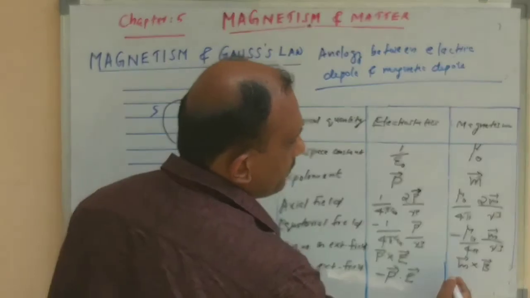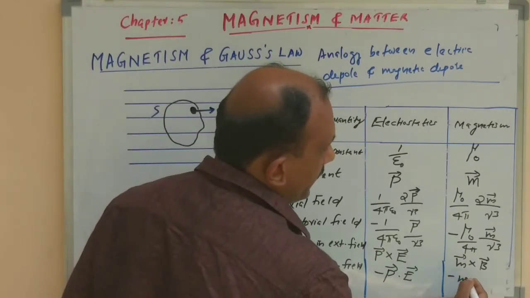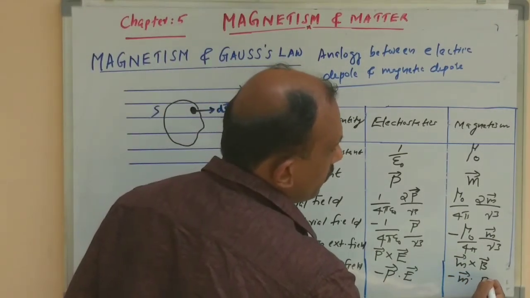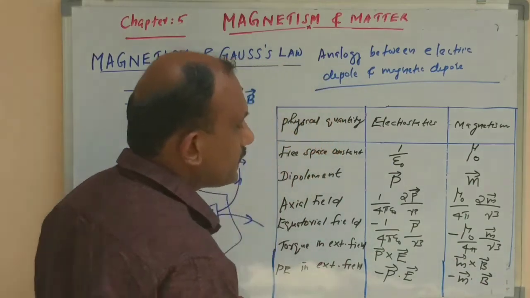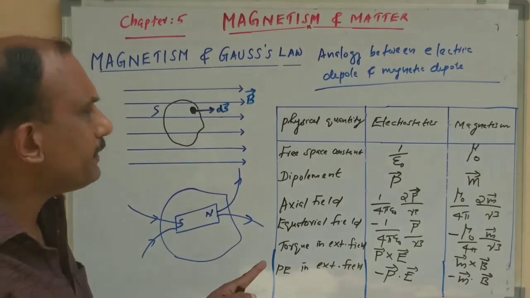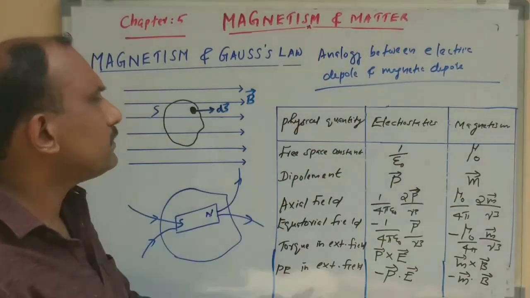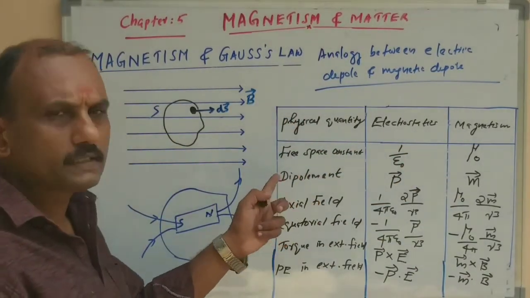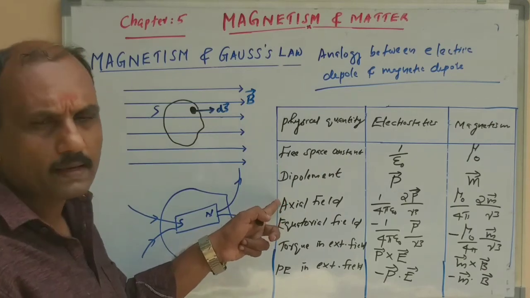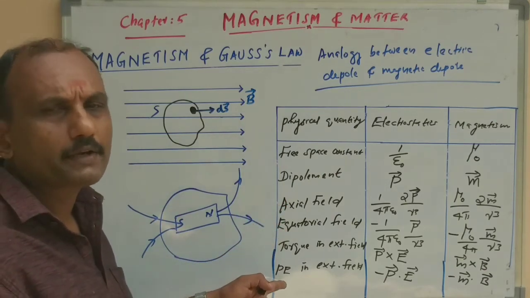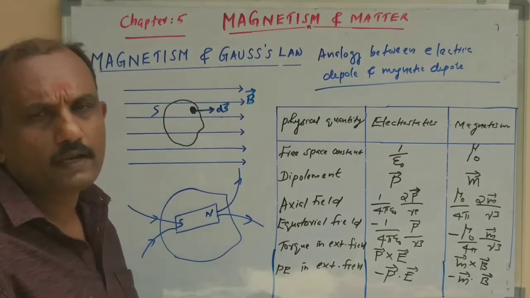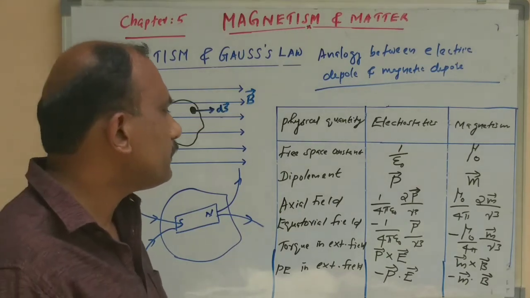The similar one in magnetism is minus M dot B. So these are the analogies between electrostatics and magnetism for different physical quantities like free space constant, dipole moment, axial field, equatorial field, torque in an external field, and potential energy in an external field.